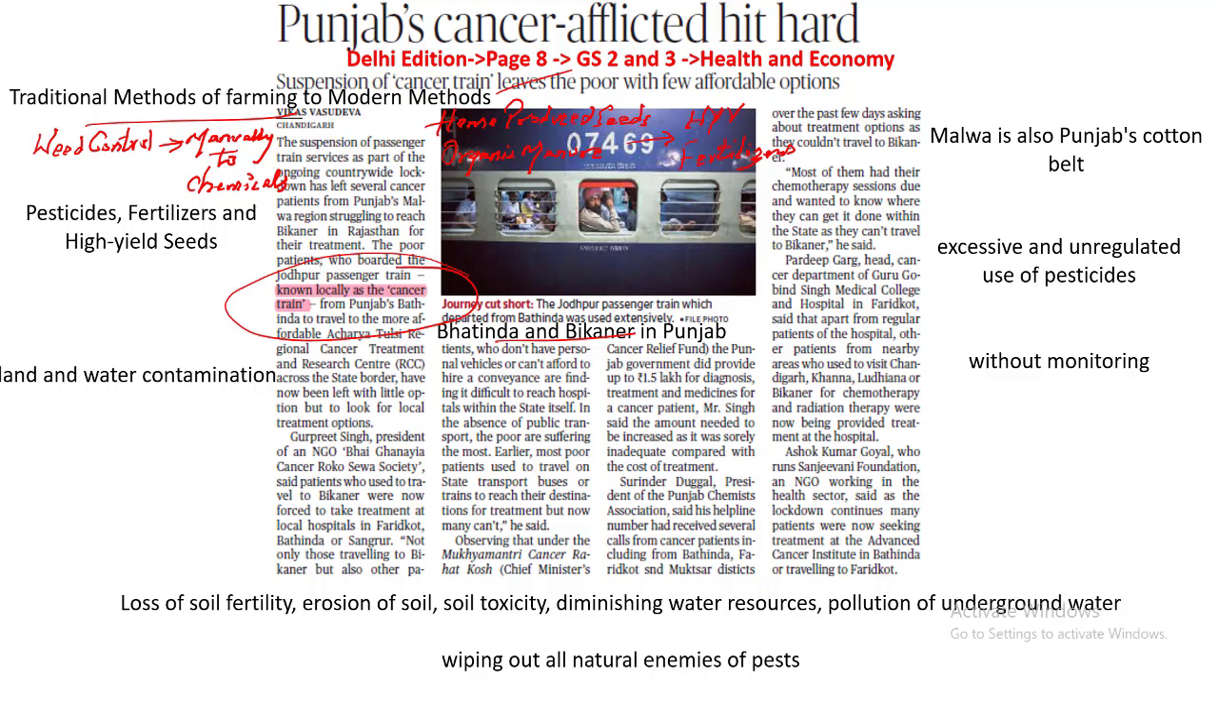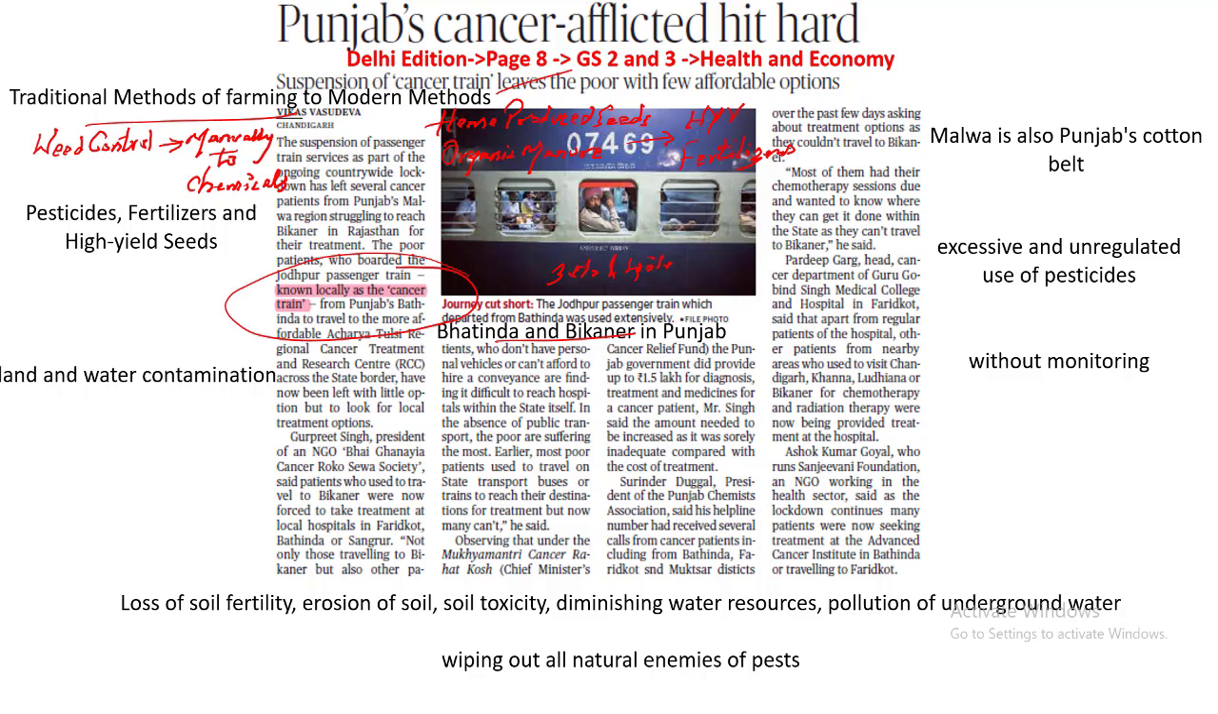Why is this called the cancer train? That is because about 30 to 40% of people who travel in this particular train are suffering from cancer. These people move from Bathinda to Bikaner to get treatment at the Acharya Tulsi Regional Cancer Hospital and Research Center located in Bikaner. Because many people who travel in this train are suffering from cancer, it is also called locally the cancer train.